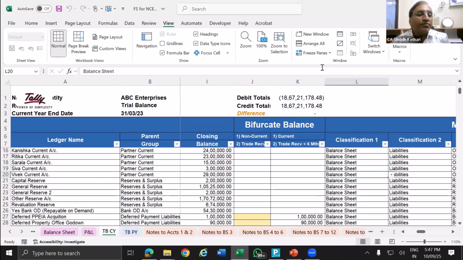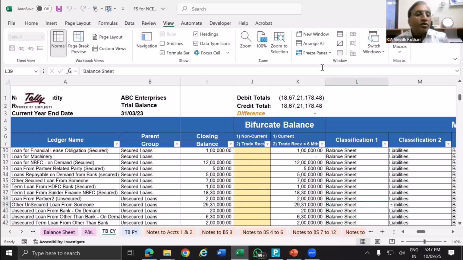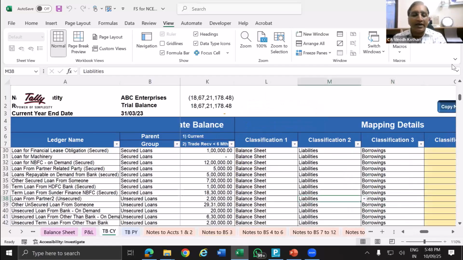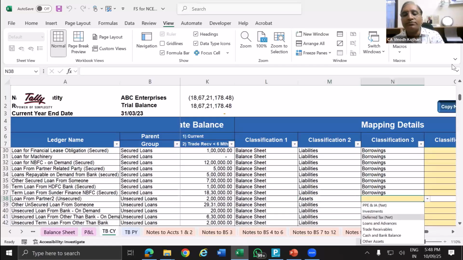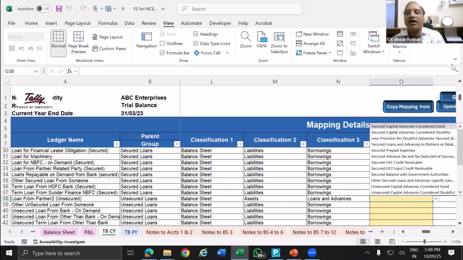Assume this loan from partner. Here it is a credit balance. Assume it is a debit balance. I don't want this data to be shown in liabilities. I want this data to be shown on the asset side because though it is under liability, this year it has become debit. So what I will do, I can change this. Yes, you can change this. The Control Z option is not working here, so be careful. And then loans and advances. So for the classification, I can say unsecured loan from related parties or unsecured other loans and advances.